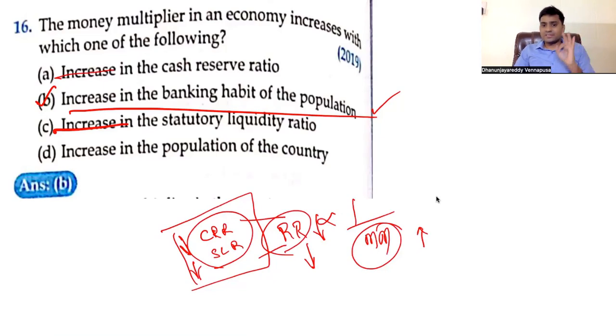So you can increase. And I said, whenever there is a choice about population, always remember, open your eyes and ears a little wide. Increase in population of the country will not have any impact directly. Now, what do I mean by that? Recently, there was a United Nations population report saying that India has crossed Chinese population. Now, in this context, whether this is good or bad for the economy depends upon how you are going to build the demographic dividend, right?